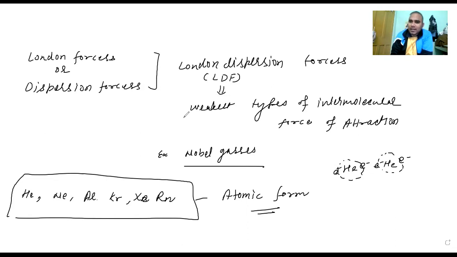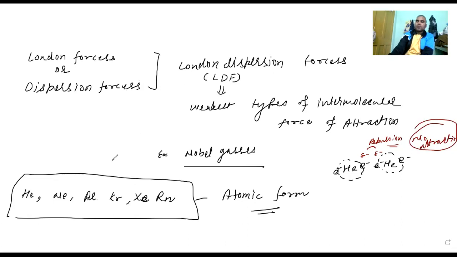But in this molecule, the charge here is negative and this side also negative, so there should be repulsion. Repulsion means no attraction, so the molecules would be far away from each other.